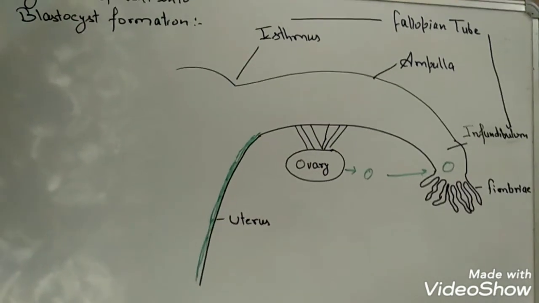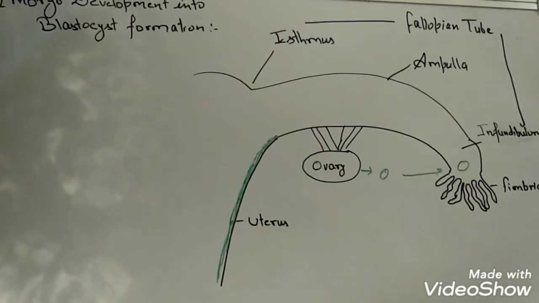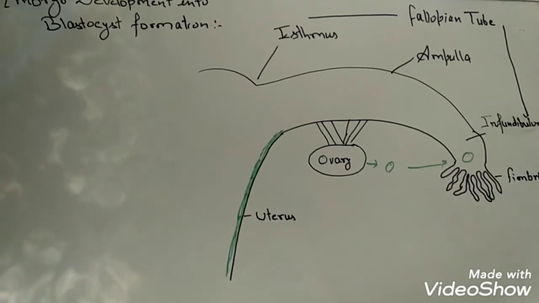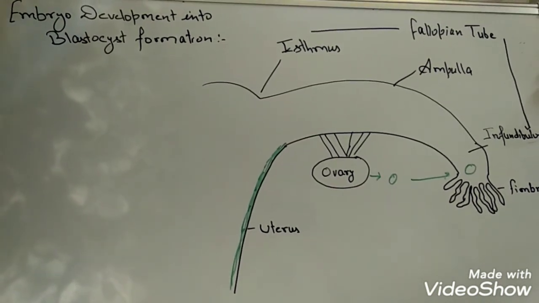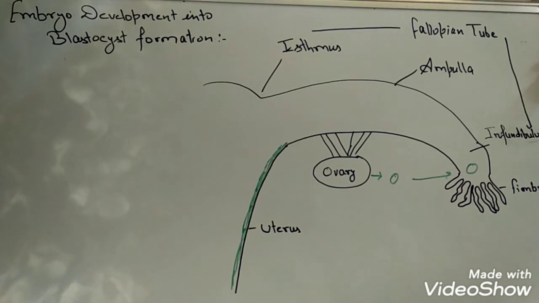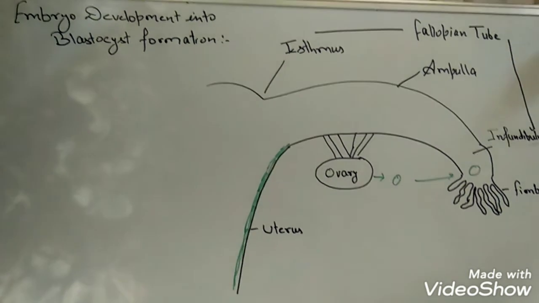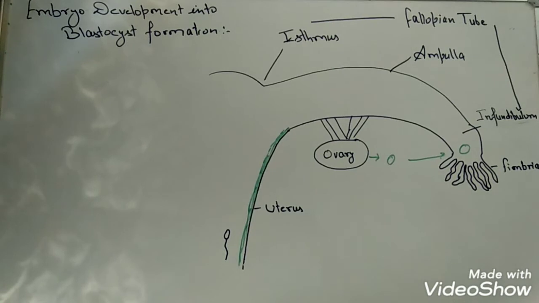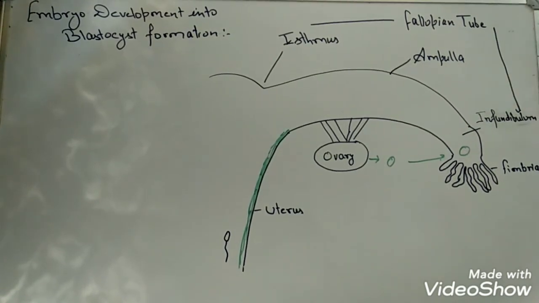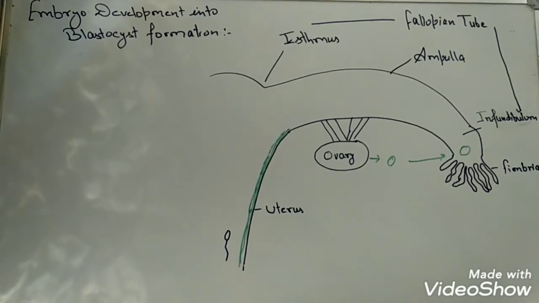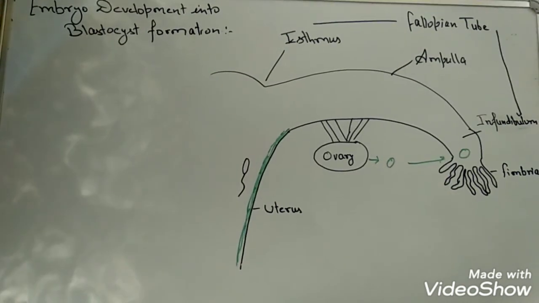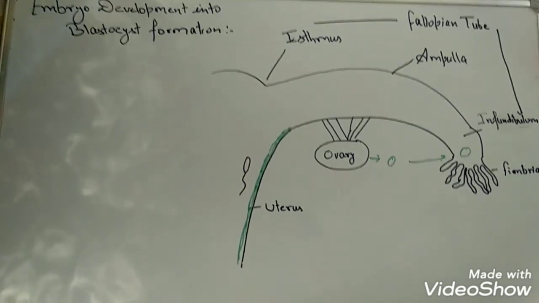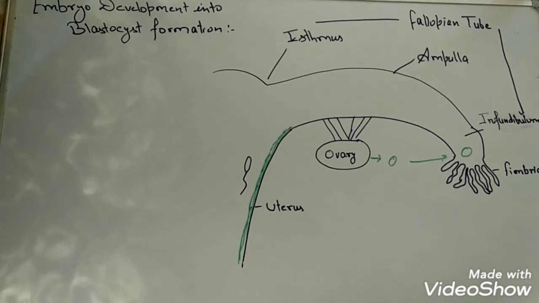In this video, I will draw only one sperm, because if I draw more than one sperm, that will create some sort of confusion. So, at the time of mating, a male releases sperm in the vagina of the female. These sperm then keep on moving toward the uterus. First it reaches the lower part of the uterus, then the middle part of the uterus, and later on it reaches the upper part of the uterus.